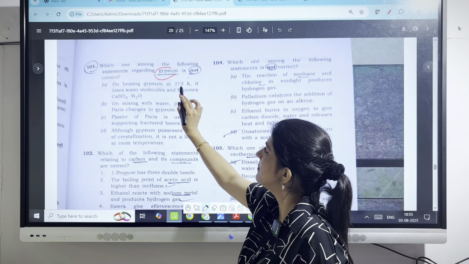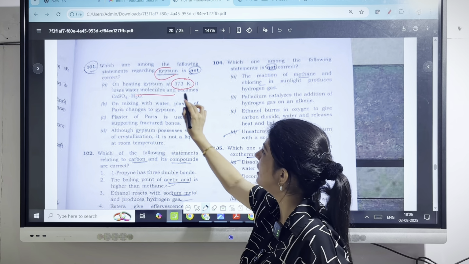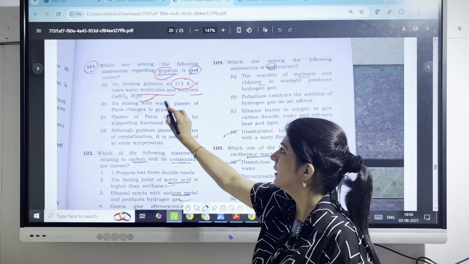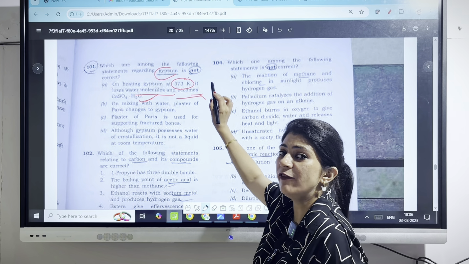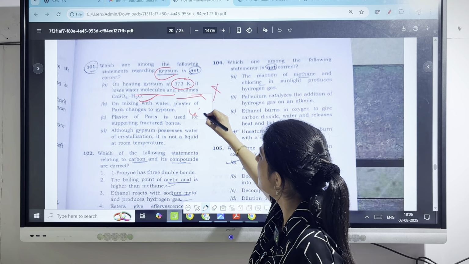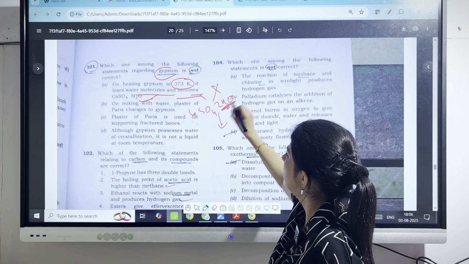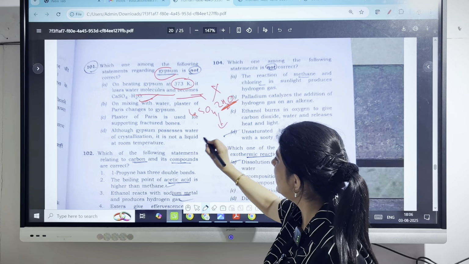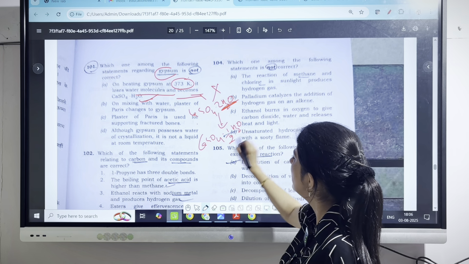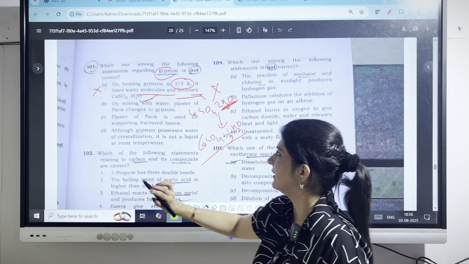First one, on heating gypsum at 373 Kelvin temperature, it loses water molecule and becomes calcium sulfate with single water. The statement itself is not correct. The gypsum, which is represented by calcium sulfate, has two molecules of water. On heating, it forms plaster of Paris with 0.5 or half molecule of water. So the first statement is not correct.